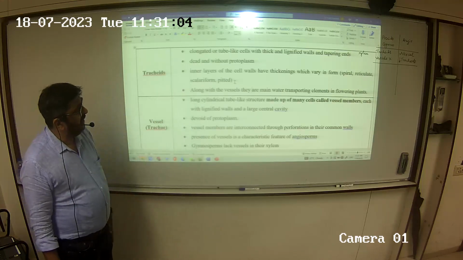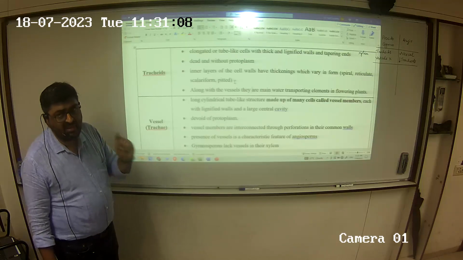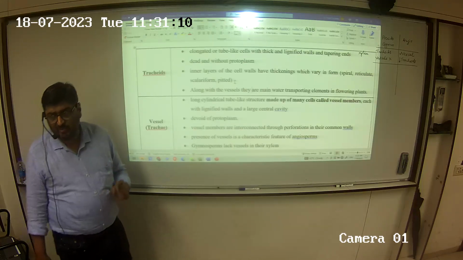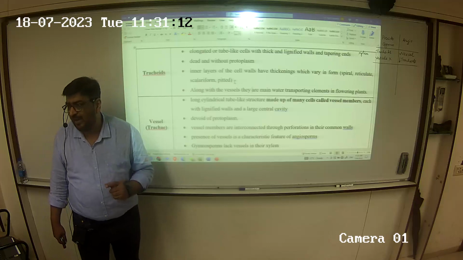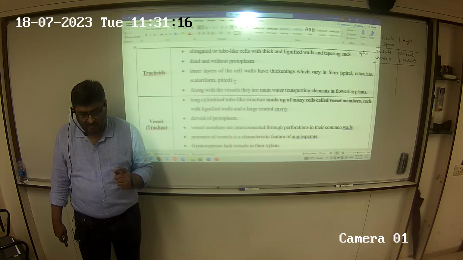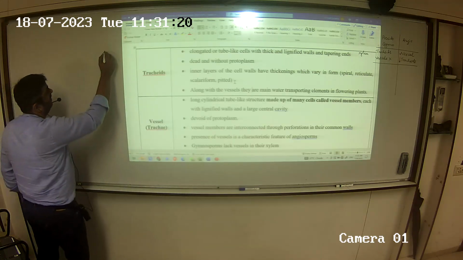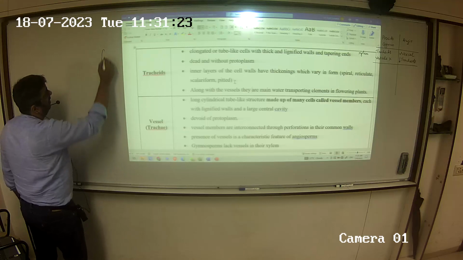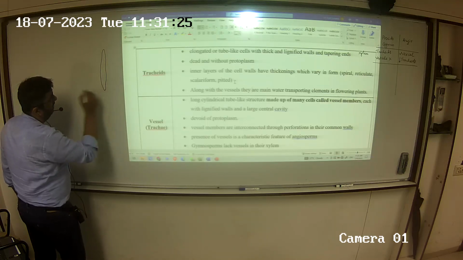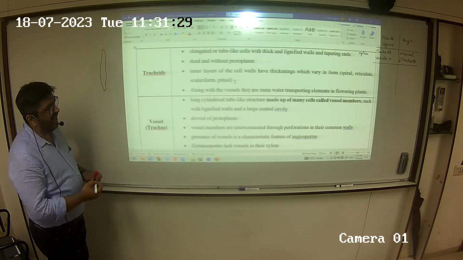So elongated tube-like with thick, lignified and tapering ends. The key here is tapering end. Look at the diagram. Can you see the tracheid having a tapering end now? It is pointed at both the ends now. The key is tapering end. Now, a structure which has a tapering end. Inner layers of the cell walls have thickenings.